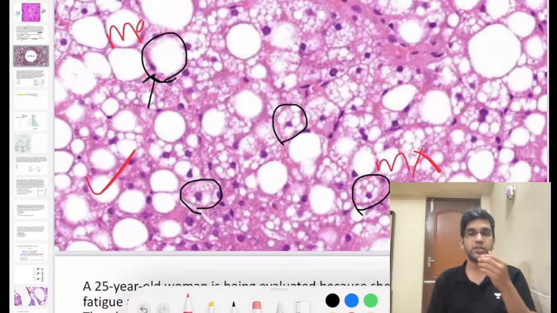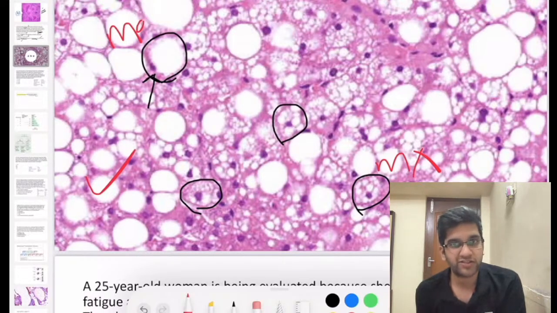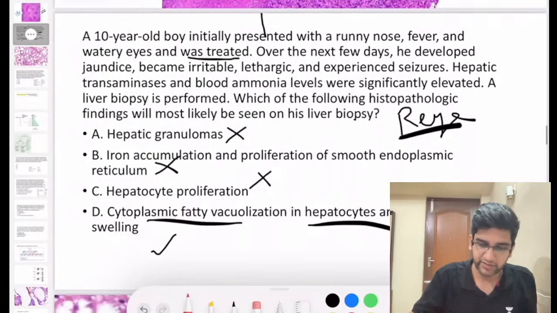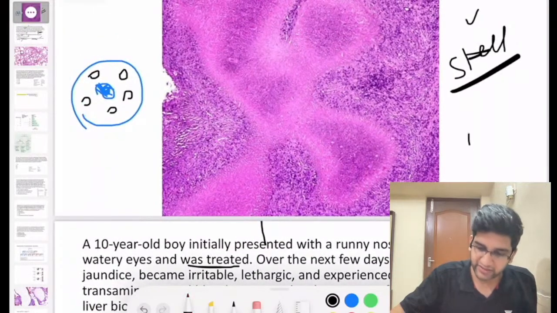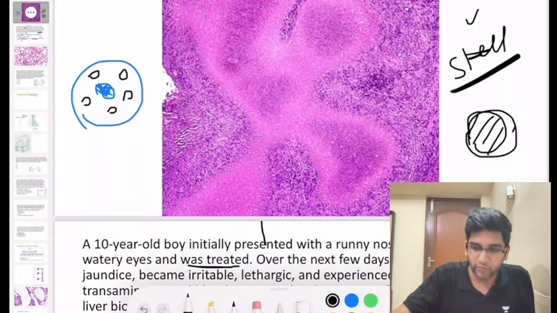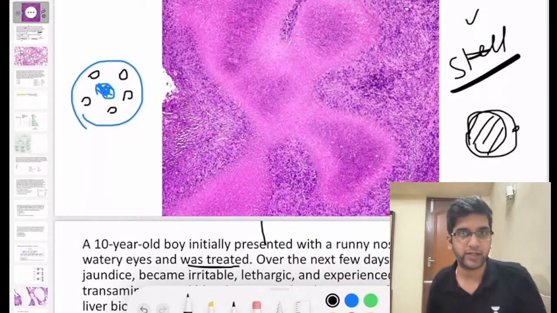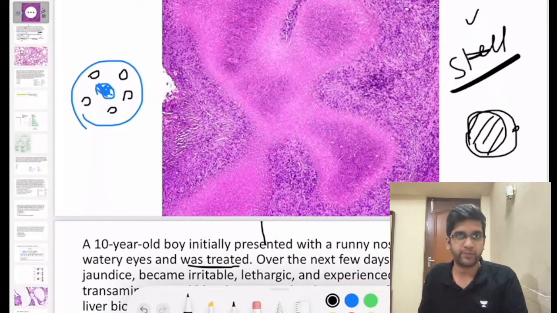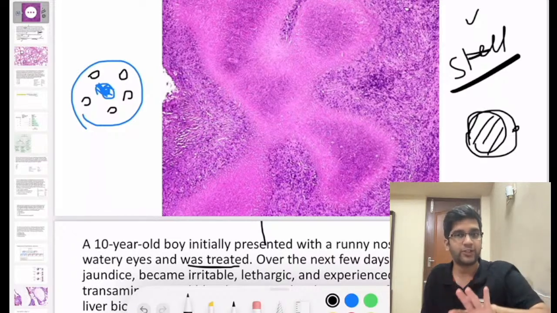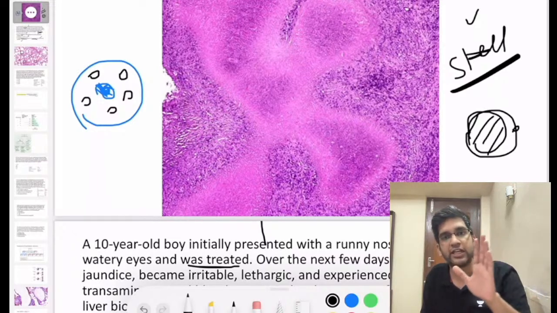Okay, Osmosis. Why in macrovesicular steatosis is the nucleus pushed? It's simple. It's a very simple extrapolation, right? I'm having a single cell here, I'm having a huge vacuole. If it's a huge vacuole in the cytoplasm, obviously the nucleus will be pushed outside, right? That's the reason the nucleus is getting pushed outside. Anything which accumulates uniformly in the cytoplasm, the nucleus automatically goes to the corner.